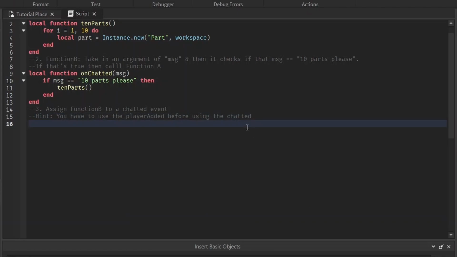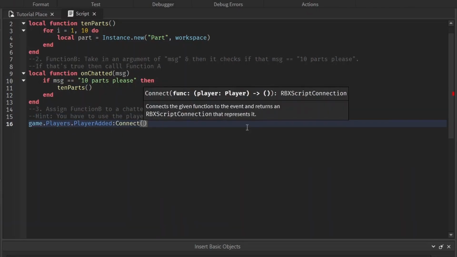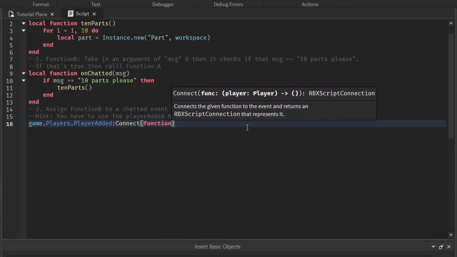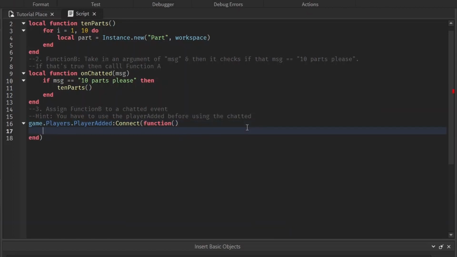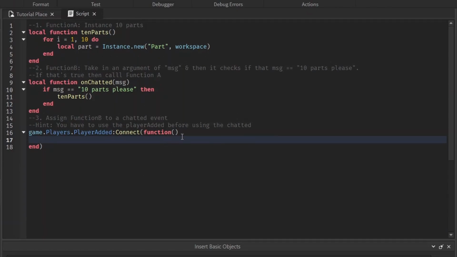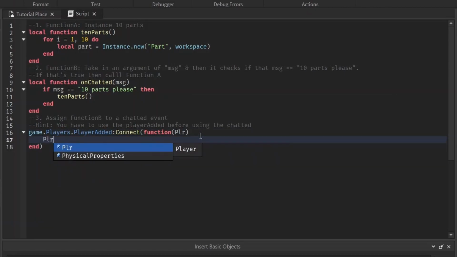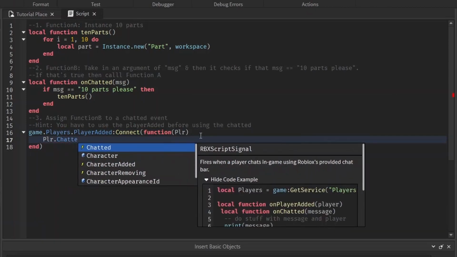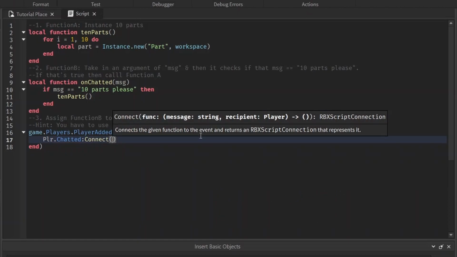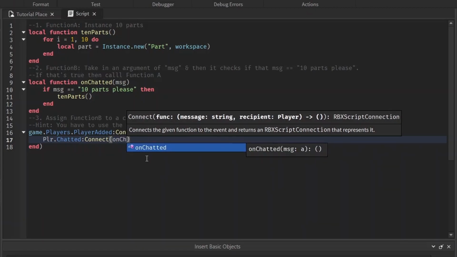So to do that, we do game.Players.PlayerAdded:Connect, and then we're going to do an anonymous function for this, just because we don't have a function already set up. And remember that this gives us which player has joined. I'll write player, just to be different, and then player, when that player has chatted, we can use an event for that. And remember, for events we have to do :Connect after writing the event, and then we can go ahead and give it the onChatted message.